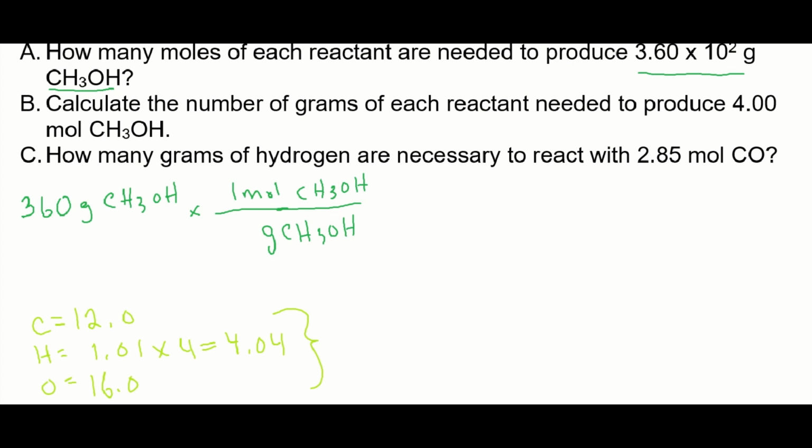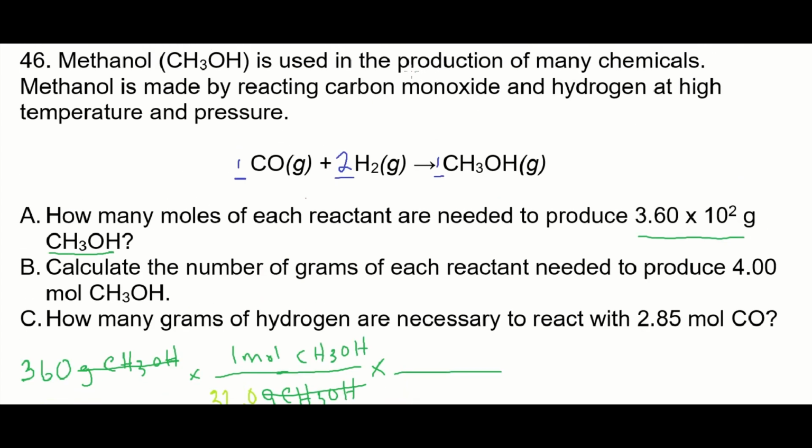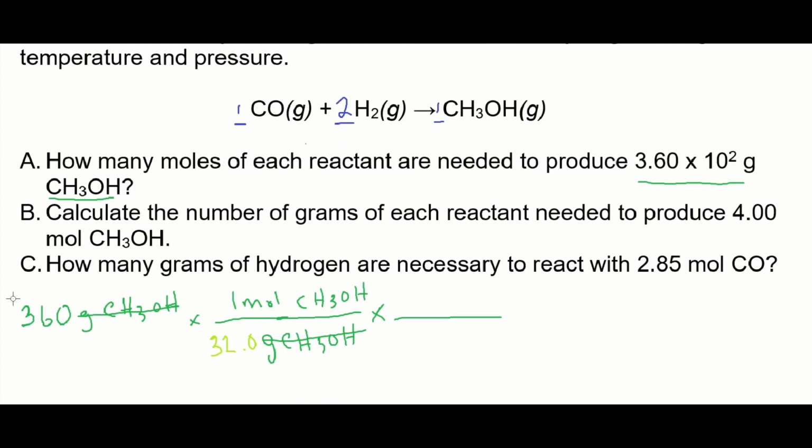28, 32. So it looks like it's 32.04, 32.0. Okay, so there is the molar mass for methanol. Don't forget to cancel out the units that appear on the top and bottom. Now, step 2 is where we convert to the desired substance. We're going to need this twice because there are 2 reactants, carbon monoxide and hydrogen. So I'm just going to copy and paste what I just did.